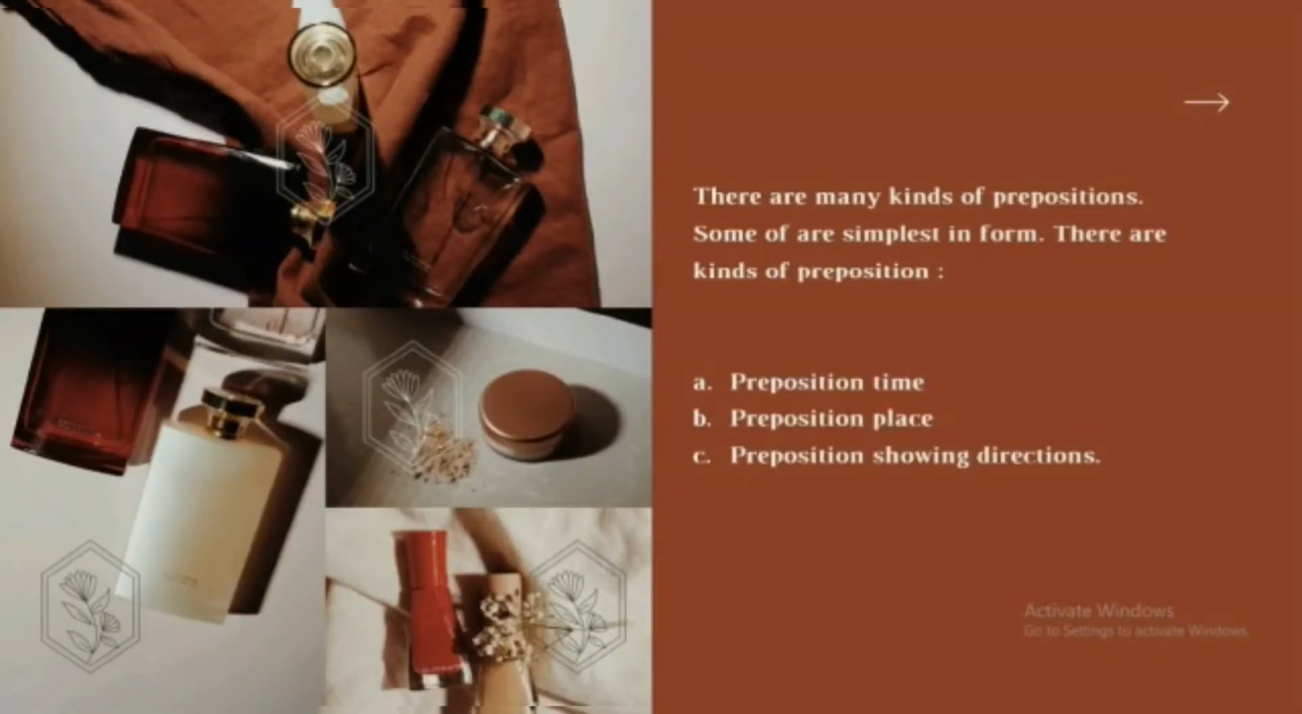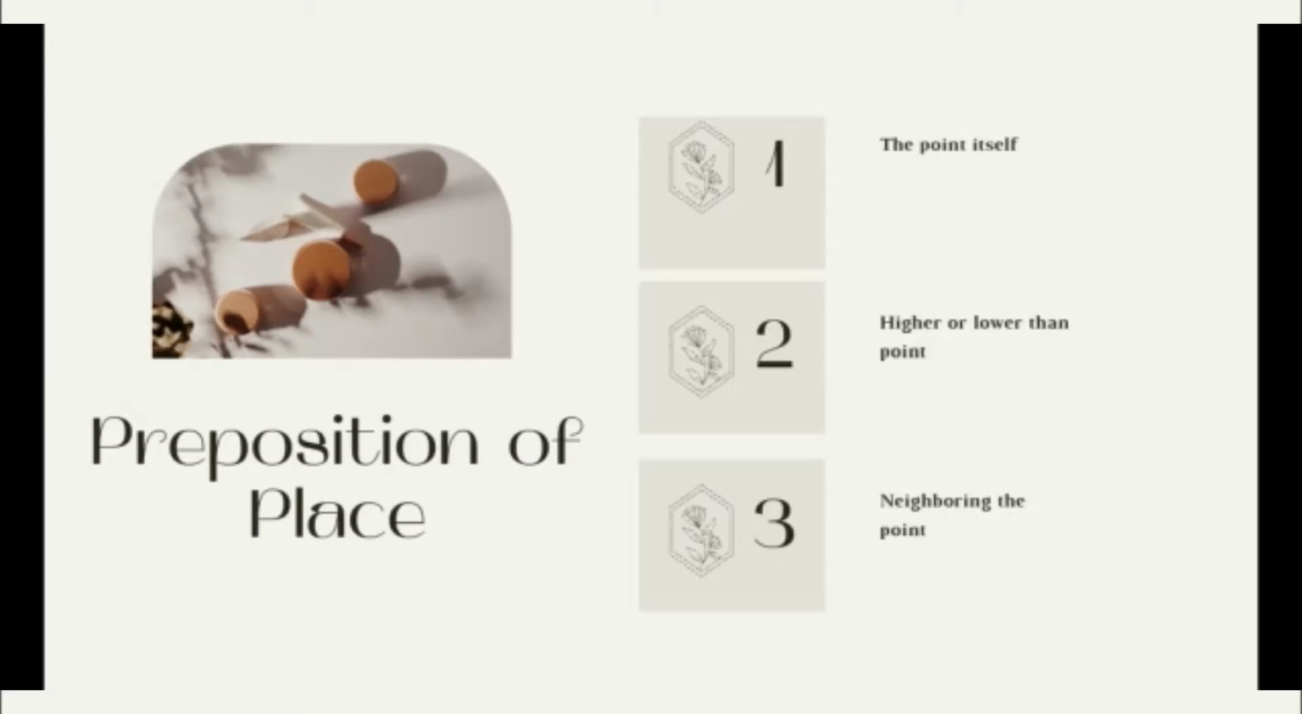Some are simple in form. There are kinds of prepositions: A. preposition of time, B. preposition of place, and C. preposition showing direction. And now we have to learn about prepositions of place. There are three kinds of prepositions that show place or position: the point itself, higher or lower than the point, and neighboring the point.